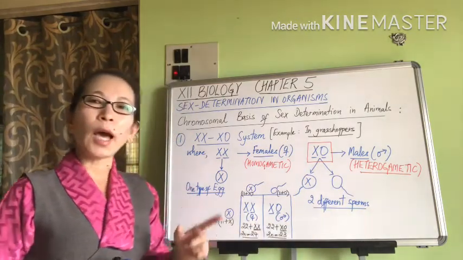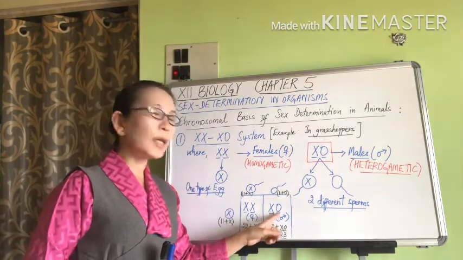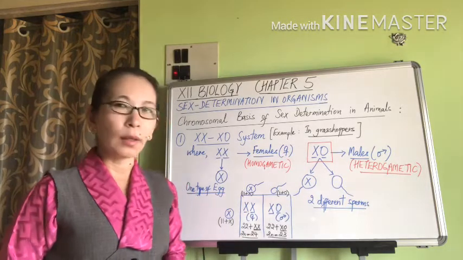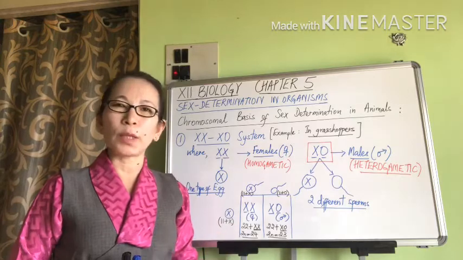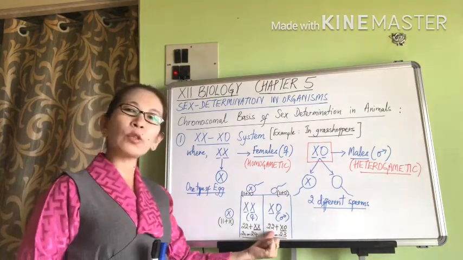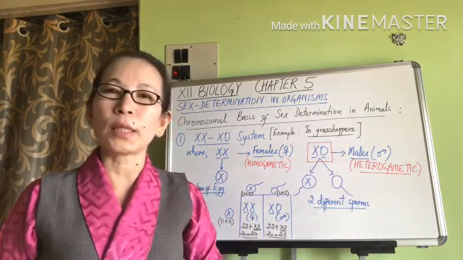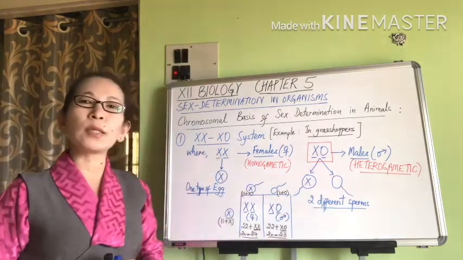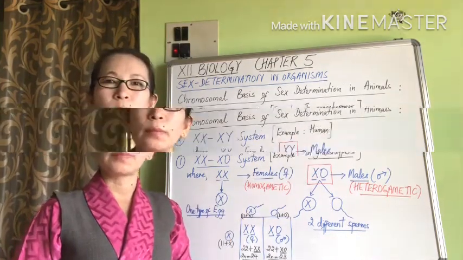Here they have one less chromosome because the second sex chromosome is lacking or absent in the male grasshopper. So their 2n number is going to be 23. So they have 11 pairs of autosomes but only one X chromosome, or one sex chromosome. And this system is known as the XX-X0 system, typically in grasshoppers.